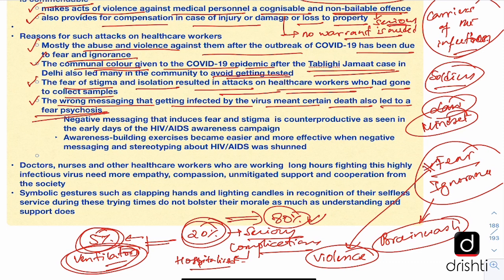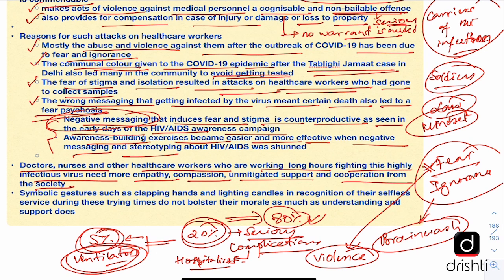Now, negative messaging that induces fear and stigma is always counterproductive, as seen in the early days of the HIV/AIDS awareness campaign. When this campaign was launched, it also had a very negative outlook. And till the time this negative messaging and stereotyping was not stopped, the HIV/AIDS awareness campaign did not pick up. Once this negative messaging was removed, the awareness building exercise became easier and more effective. So it is very important that this negative messaging stops.